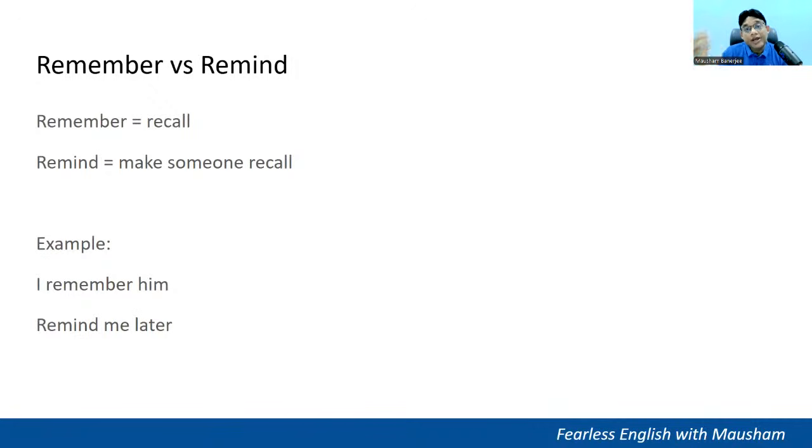Remind me this thing later. So make someone recall something. That is remind. You make somebody recall something. Remember is about me: I want to remember this, or I have remembered this. I can recall this. I want to remind him is about someone else. I make someone recall something.